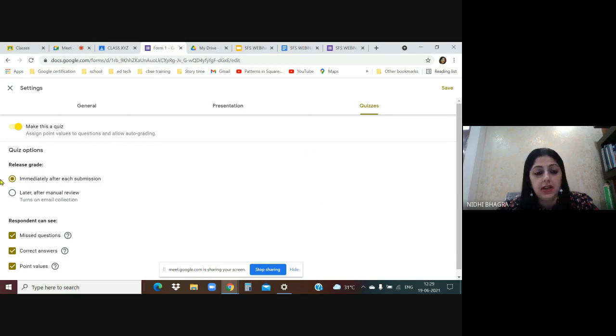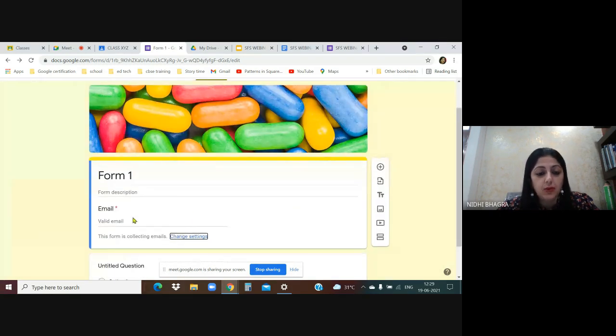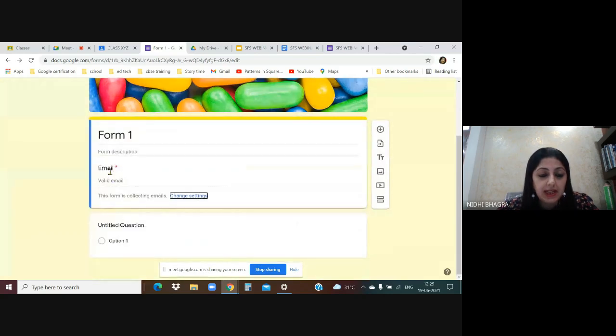So we have done all the settings. Now save. On the right side there was a save icon, and I just saved it. Now let us start. Automatically they have created a blank email field over here, because in the settings I chose collect email. So it's already been created.